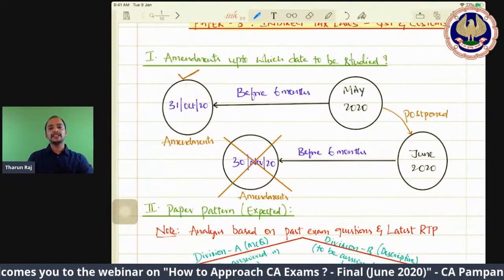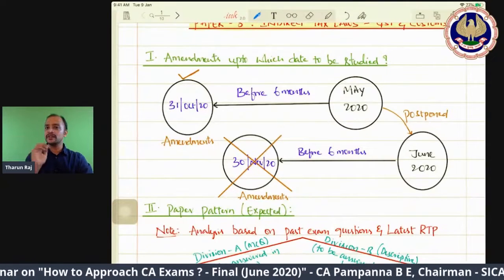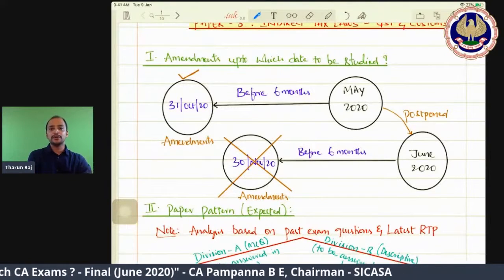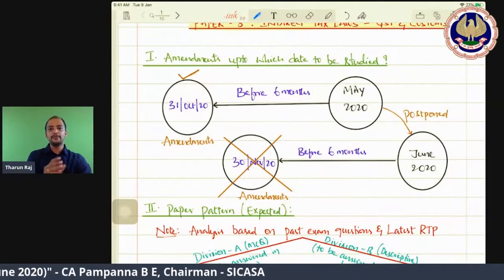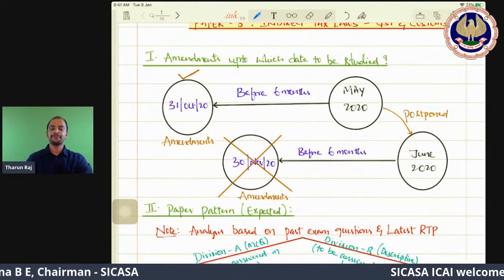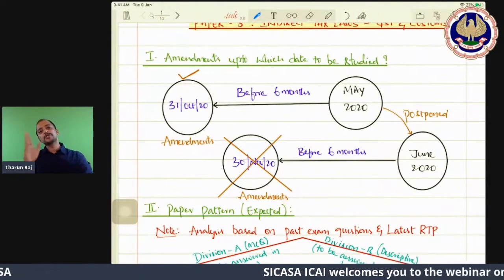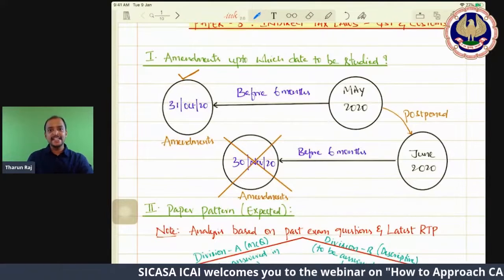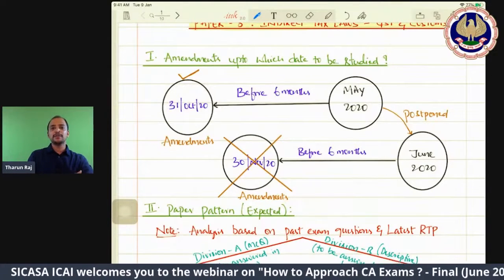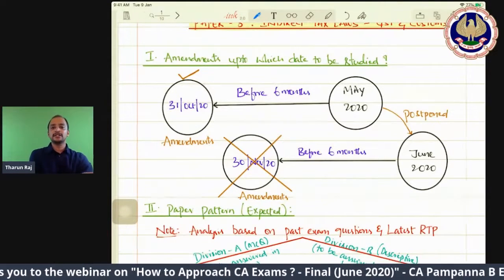As the exam month initially was scheduled to be May 20, amendments up to 31st October will be applicable for your exam. As the exam got postponed to June 20, does it mean the amendments up to 30th